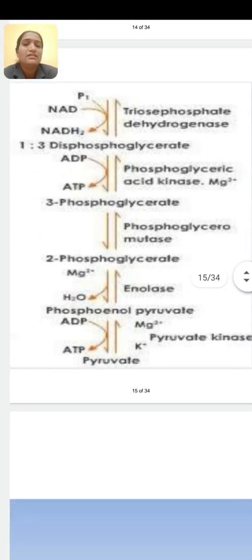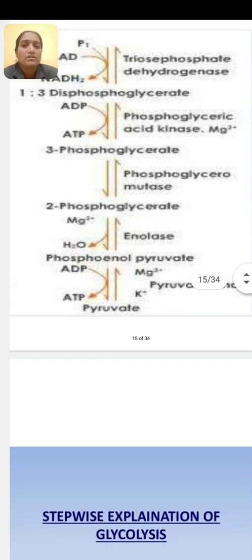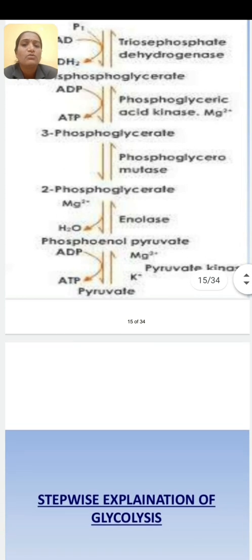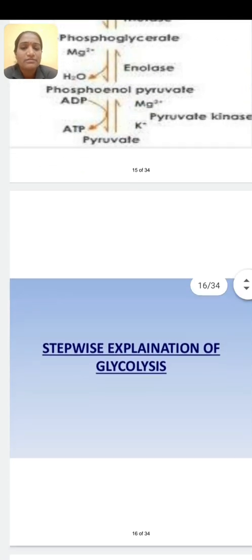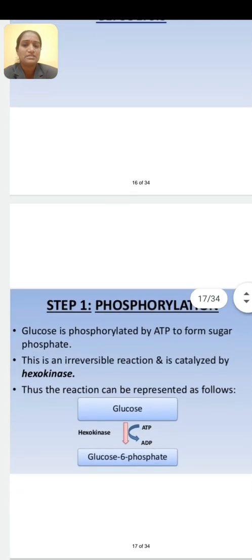Then these are the second phase reactions. What are these? 1,3-diphosphoglycerate, then 3-phosphoglycerate, 2-phosphoglycerate, then phosphoenol pyruvate, and last is pyruvate. Here at the last point pyruvate molecule is formed. Okay, we will discuss one by one. Here is the stepwise explanation of glycolysis.